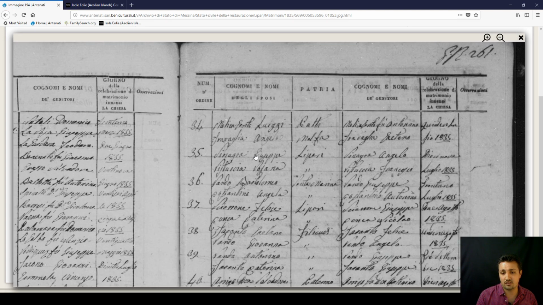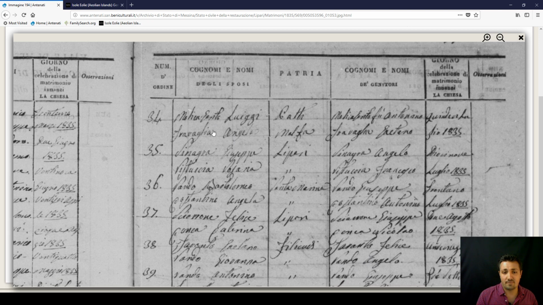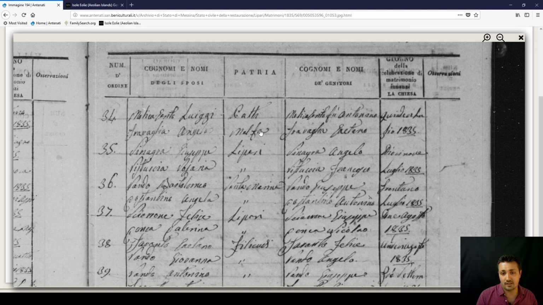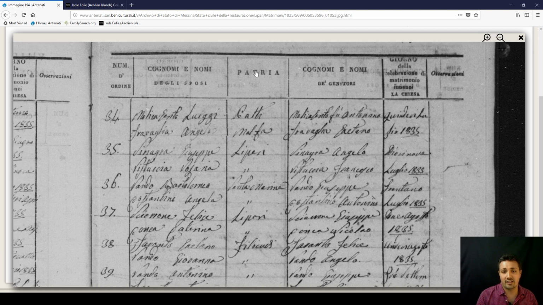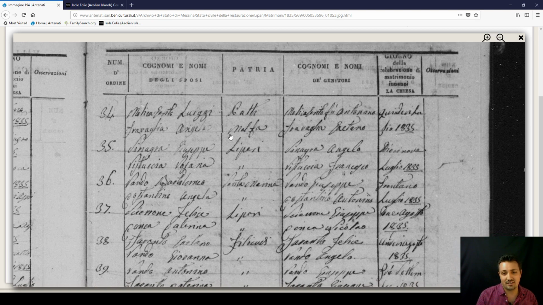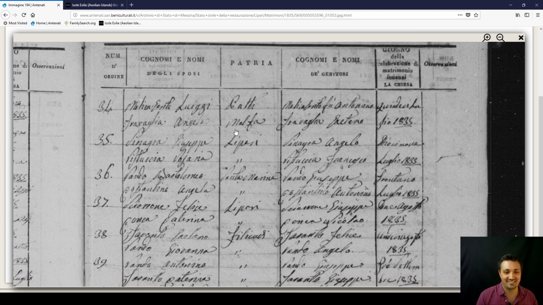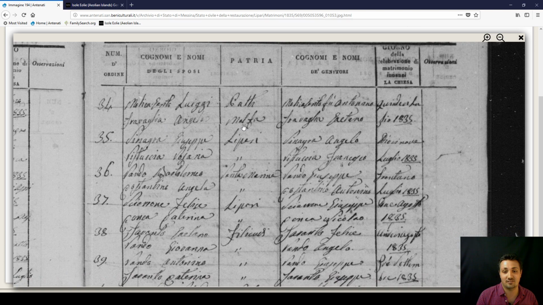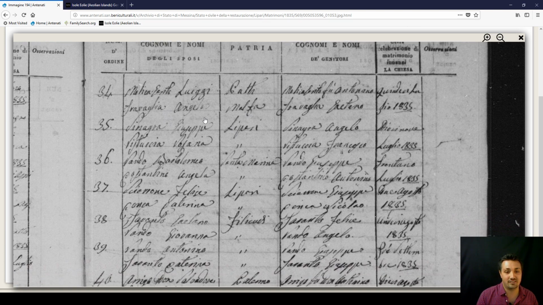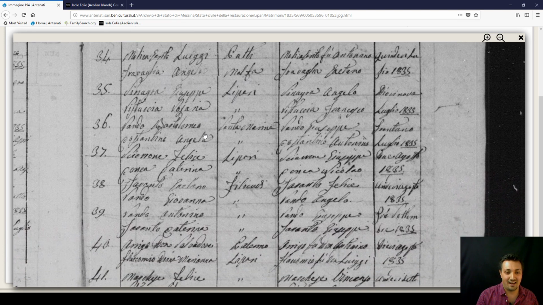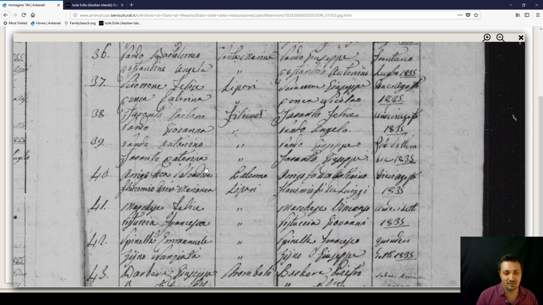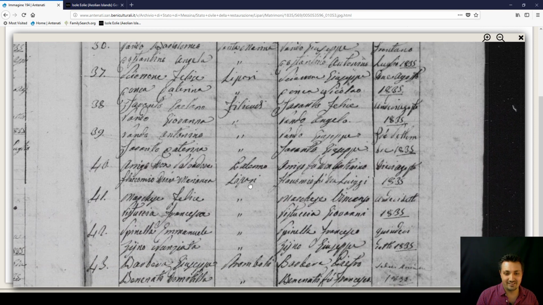So in this case, we've got the husband's name, and then you've got the wife's name here, and it would tell you where they were born in this part here, the parents' names, of course, and what date. Now this way, I see Travaglia Angela from Malfa. She's probably a most distant cousin of mine, because I do know all the Travaglias are related to myself. And then as you go down, you'll find some surnames. You're like, oh, okay. But that's what you do.